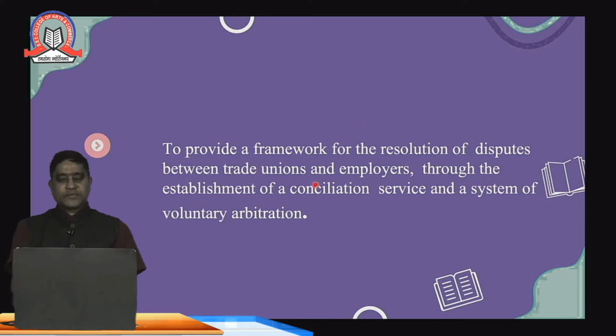Through the establishment of conciliation services, there should be a win-win type of combination between the employees and the employer. There should not be a difference of opinion between the employer and the employee, otherwise it will result in strikes, or it won't be healthy competition between the departmental workers. And a system of voluntary arbitration, where there should be a third party who would be arbitrating the disputes between the employees and the employer.